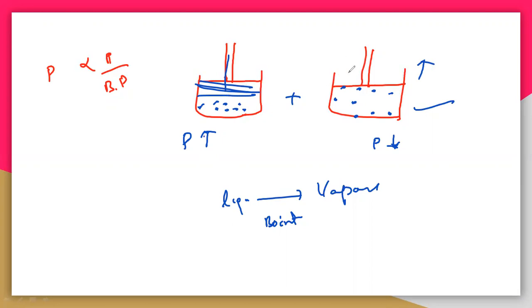Wait one minute, sorry, it is not inversely. See here actually, here it is not pressure, it is vapor pressure. So let us take vapor pressure, which actually is inversely related to the boiling point. And there is a difference between the two. Pressure is generally directly related to the boiling point. You need to understand these two concepts here.